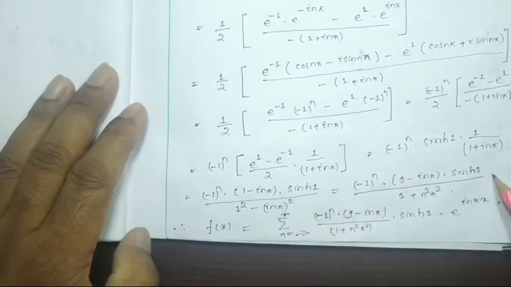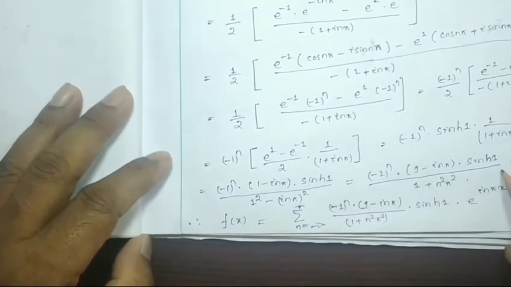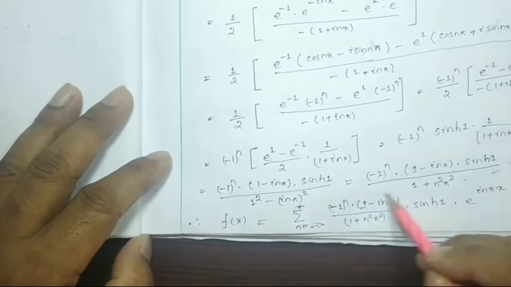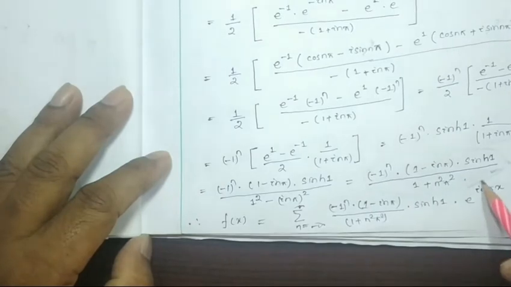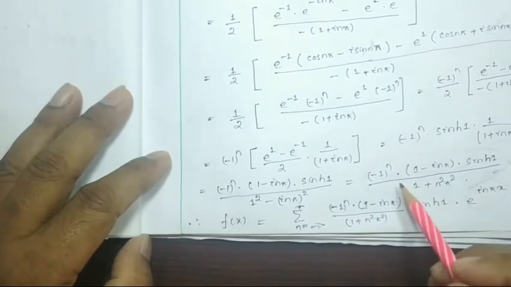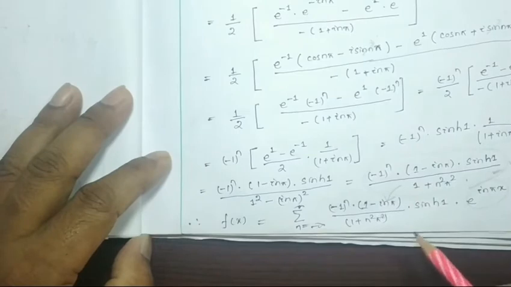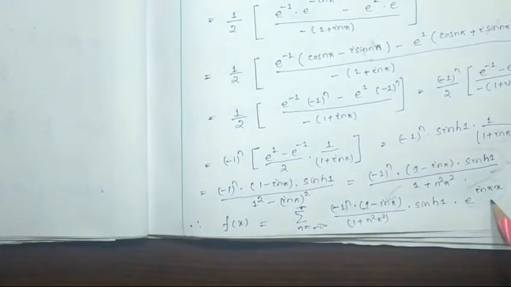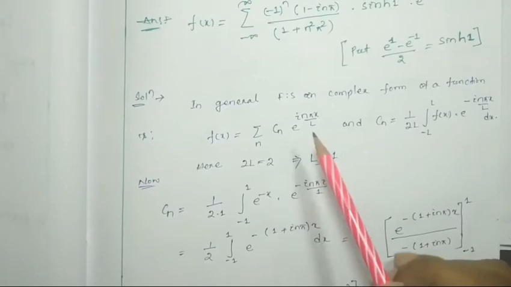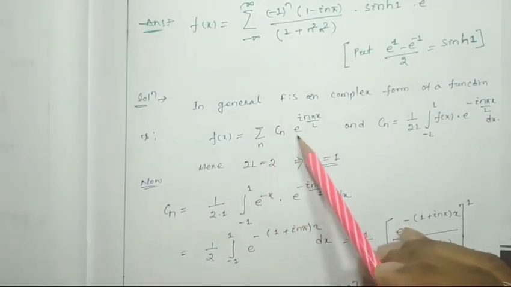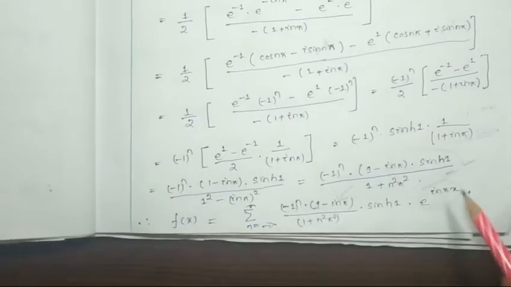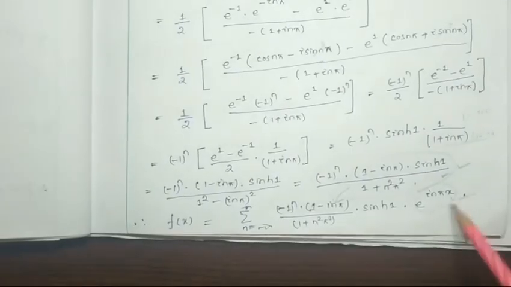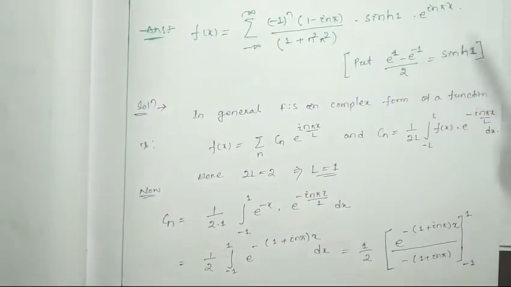So this will be this much, and hence this is nothing but our Cn, right? This is nothing but Cn. Hence f(x) will be Cn into e to the power i n pi x. So simply I am going to put Cn over here and e to the power i n pi x, because here you can see that f(x) is nothing but Cn into e to the i n pi x by L. Here L is 1, so simply it will be e to the power i n pi x. So it matches with our given answer. So we have to move to the next question.